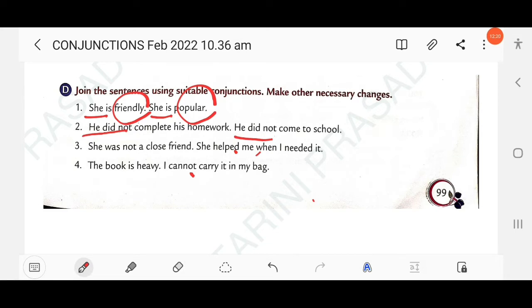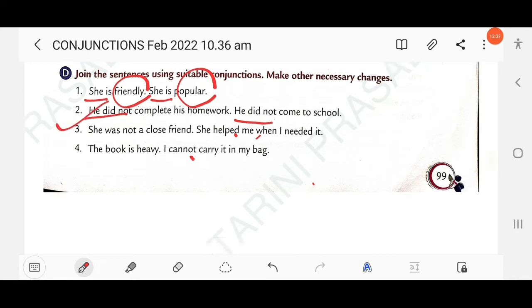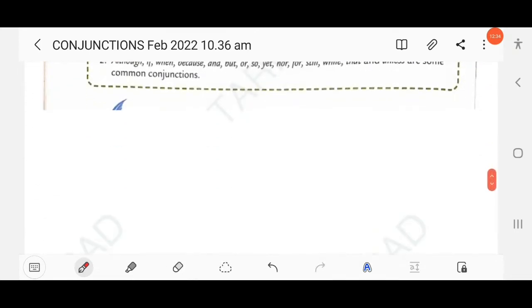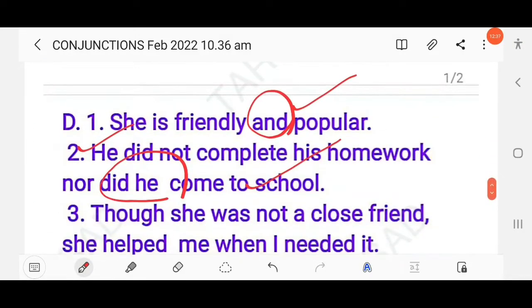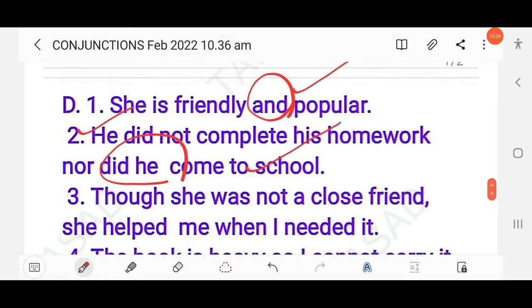Then next here, she was not a close friend, she helped me when I needed it. So this is a contrast. To show contrast, you have to use though. Though she was not a close friend, she helped me when I needed it.